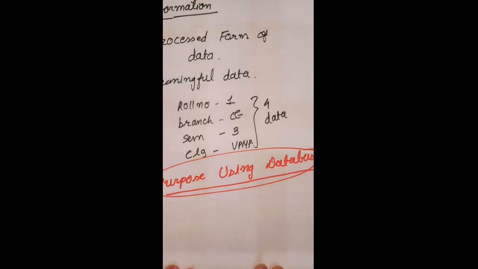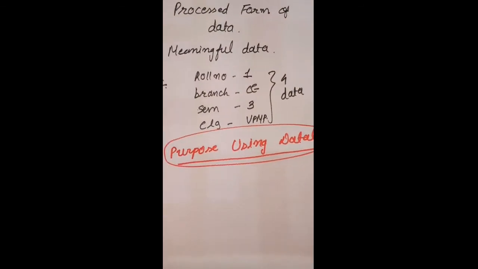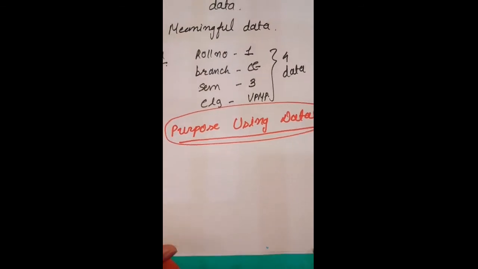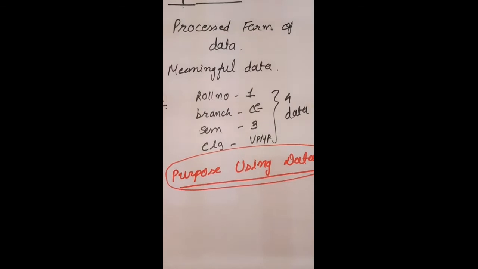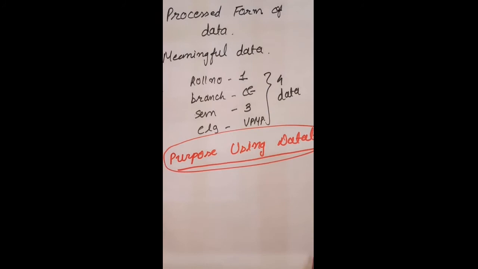Okay, so now the drawbacks of the file system. We are keeping the same record in a file as well as in a database. So what are the drawbacks of the file system? We will discuss.